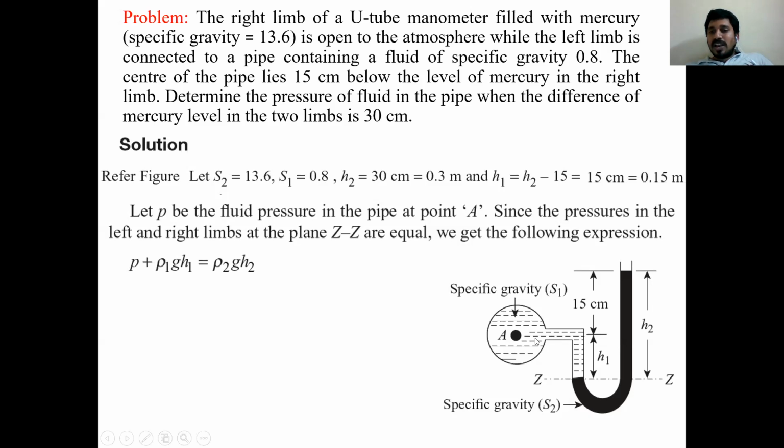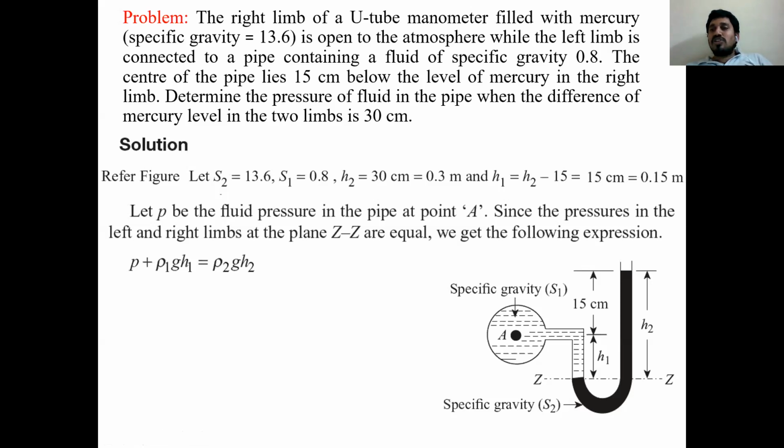Now the pipeline is connected to the left limb of the U-tube manometer, and the liquid level is going in the downward direction. So downward means you have to take a positive sign, plus rho 1 G H1. Rho 1 means the density of the liquid in the pipeline. H1 is the pressure head going downward. So rho 1 G H1 minus